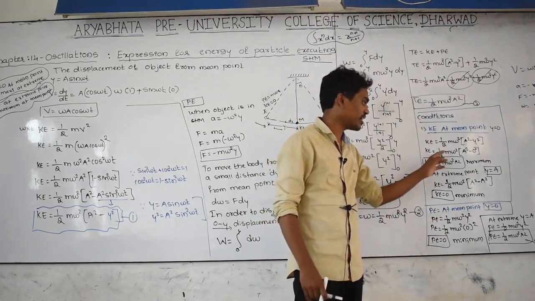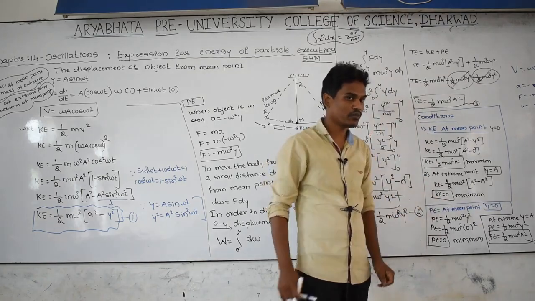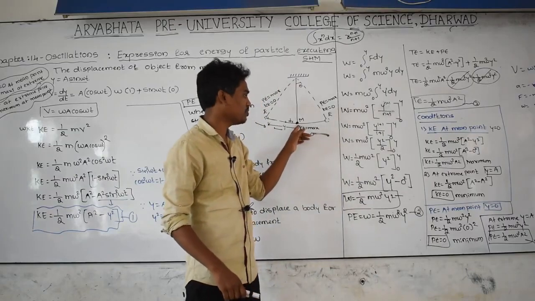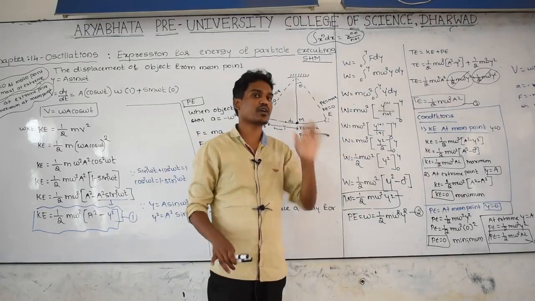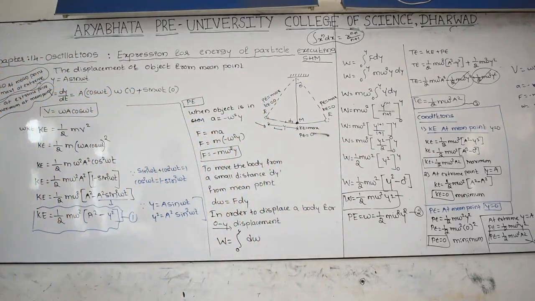And the conditions of kinetic energy and potential energy in simple harmonic motion have to be remembered. I have written down here, at mean point kinetic energy is maximum, potential energy 0, but at extreme point potential energy is maximum and kinetic energy is equal to 0. Please note down, it is very important for your theory exam.